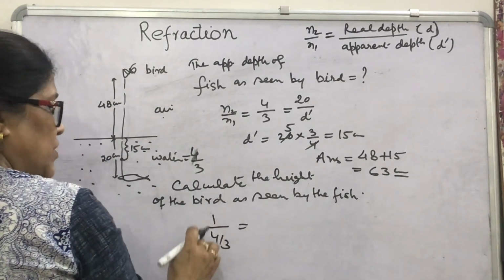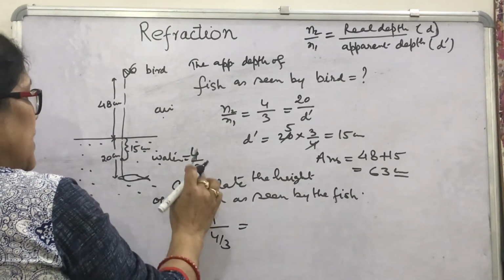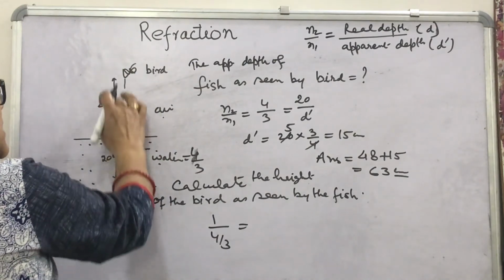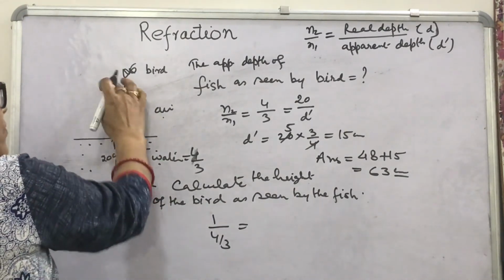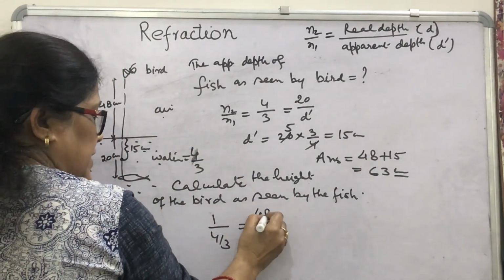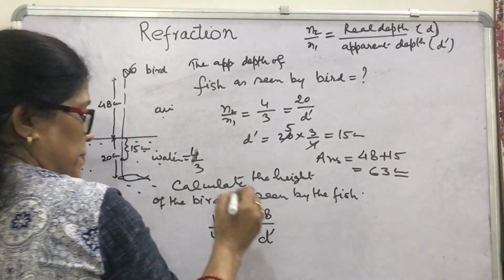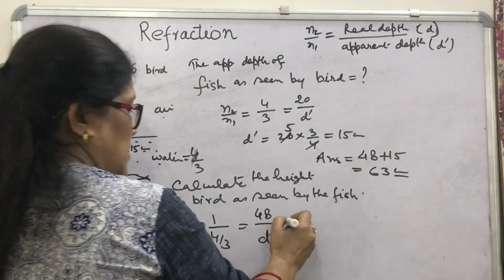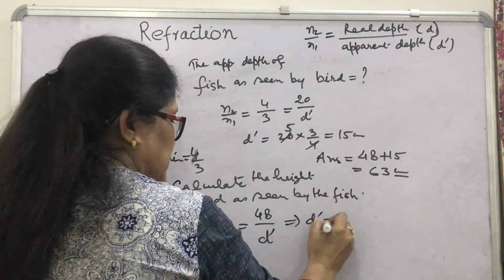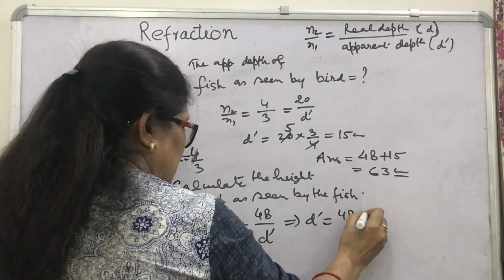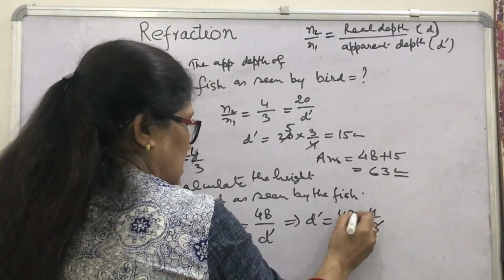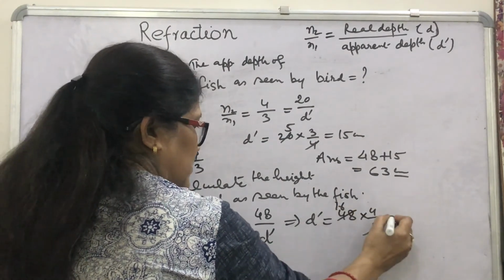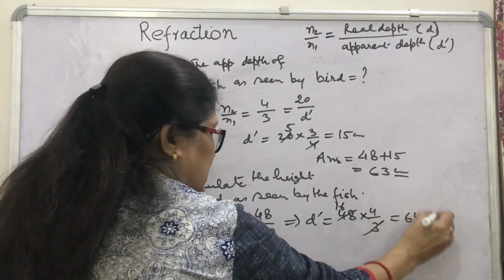You will write N2 upon N1 will be equal to real height, 48, upon apparent height d dash. So here you will get d dash will be 48 into 4 by 3, that is 16 into 4, 64 centimeter.